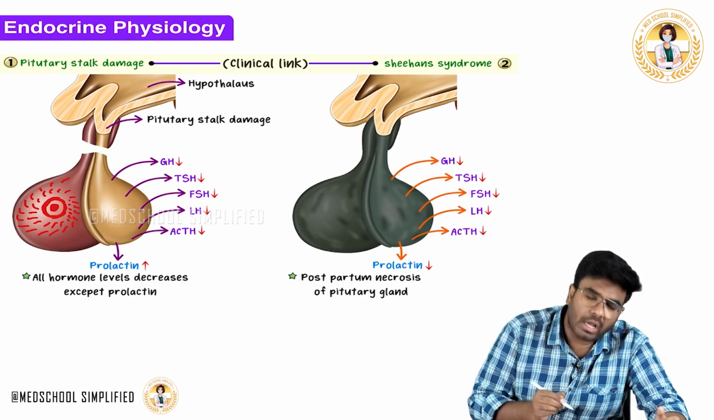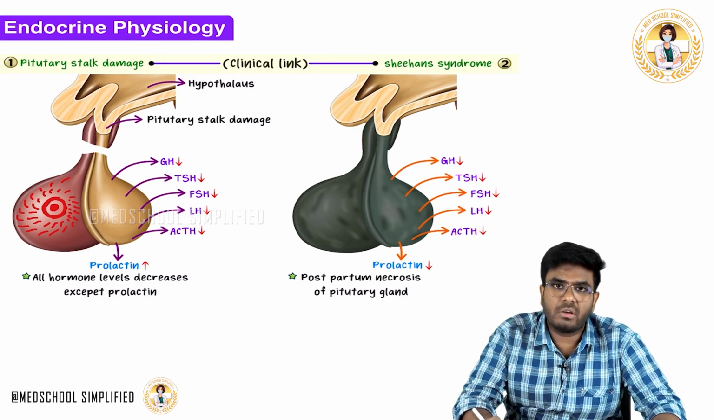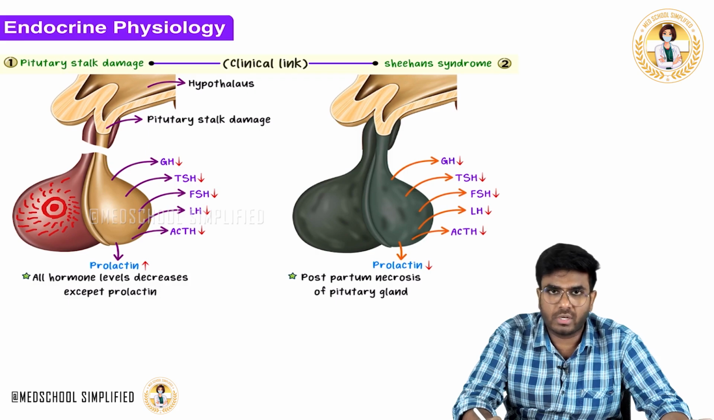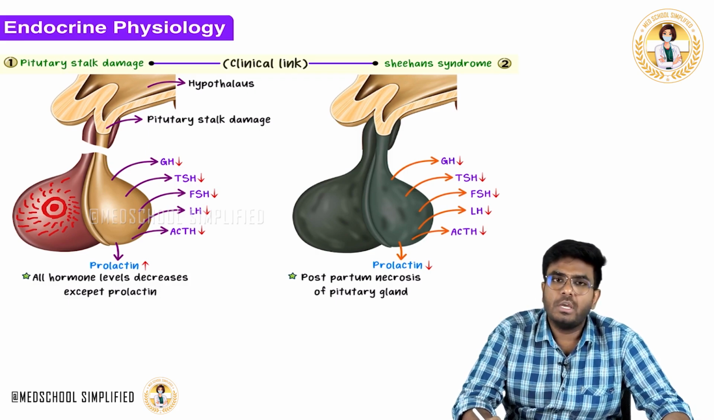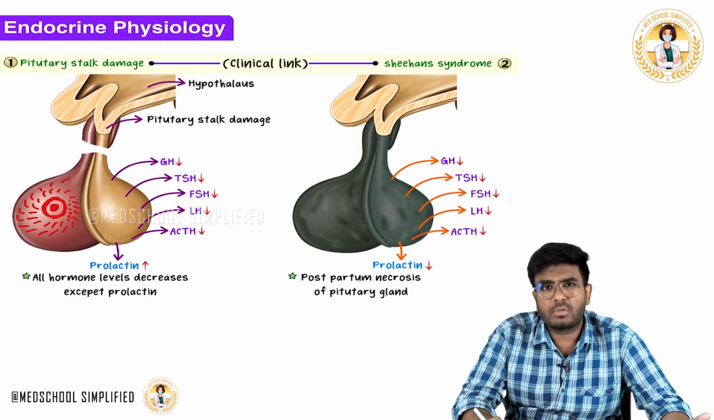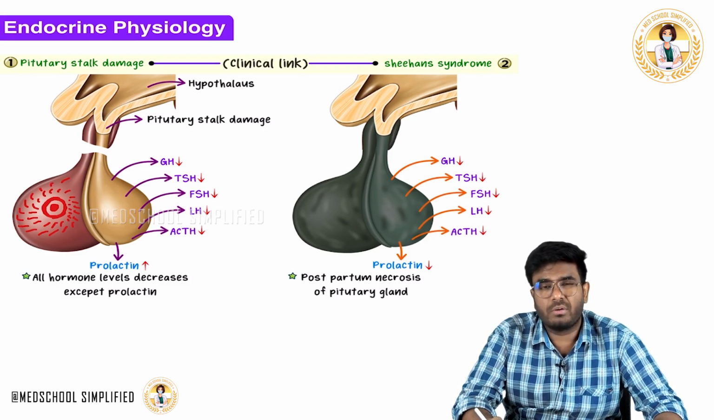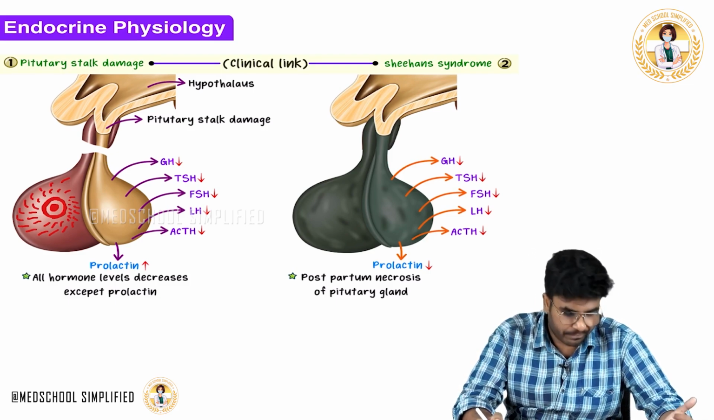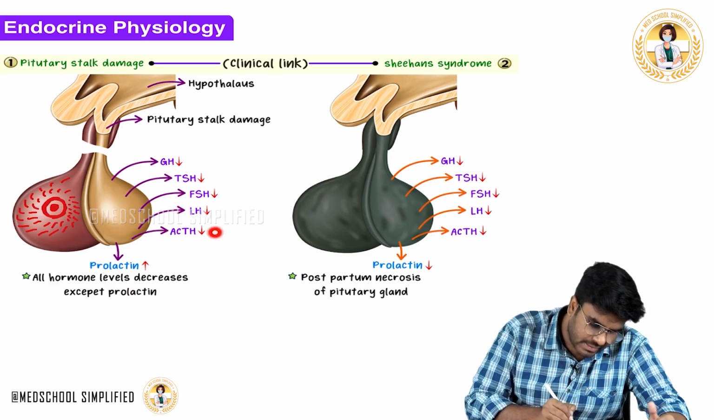See, FSH and LH are going down. What happens when FSH and LH go down? Automatically there is no follicular stimulation, so no development of the follicles, no estrogen. Her estrogen levels go down. She might suffer with amenorrhea, menstrual irregularities. And ACTH levels are going down.